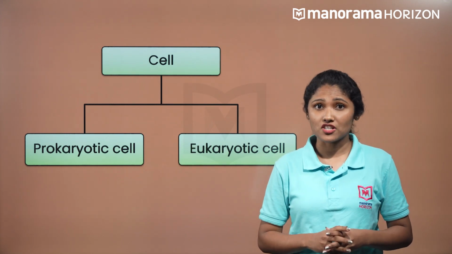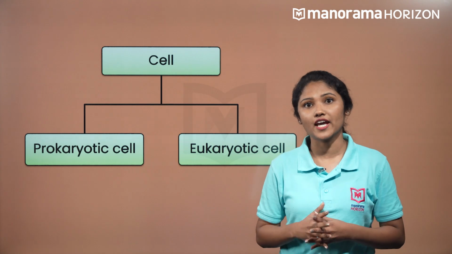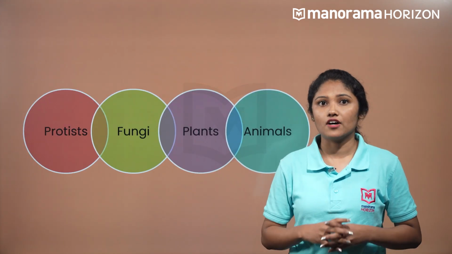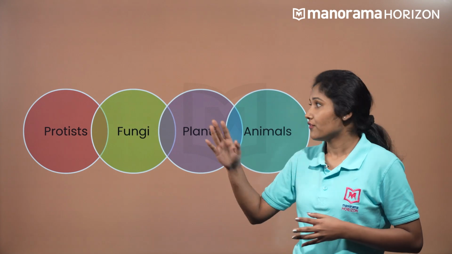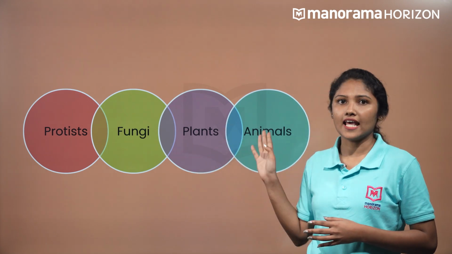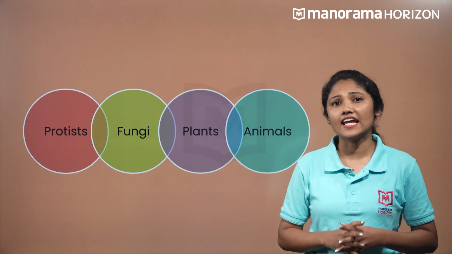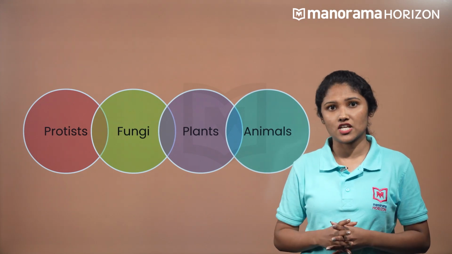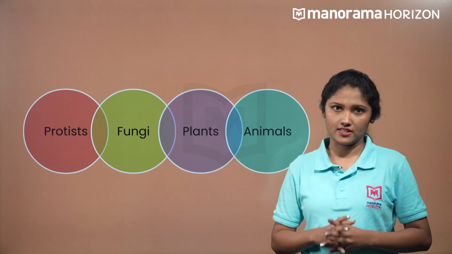Let's study the structure and organization of eukaryotic cells in detail now. Eukaryotic cells are found in protists, fungi, plants, and animals. These are highly complicated and contain extensive compartmentalization called cell organelles.